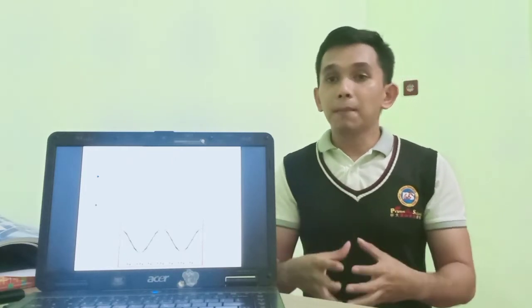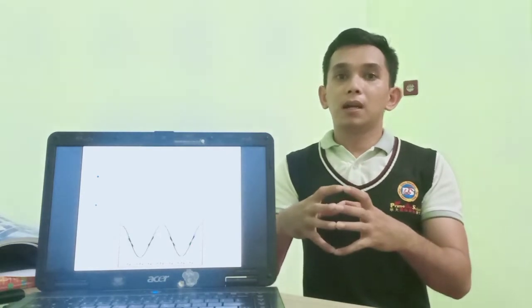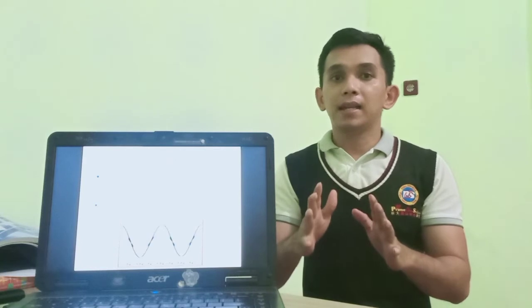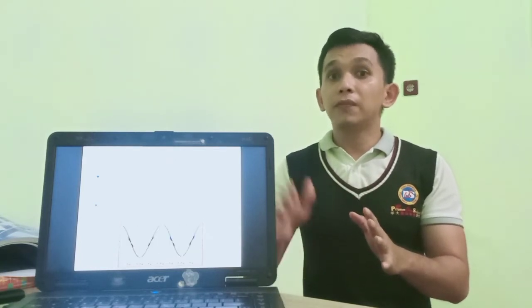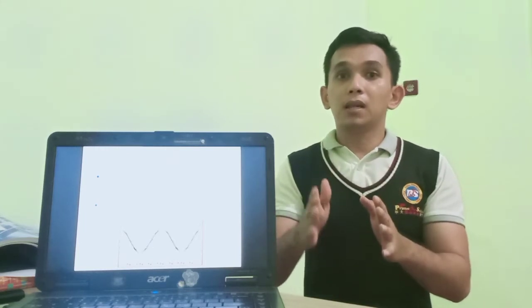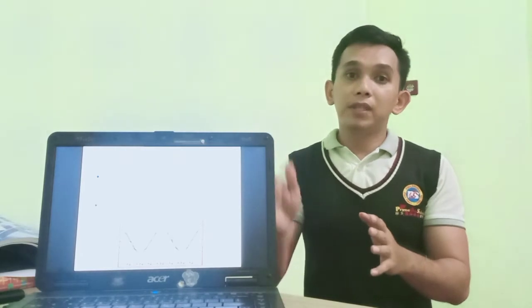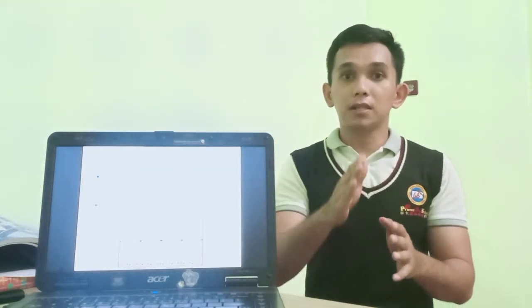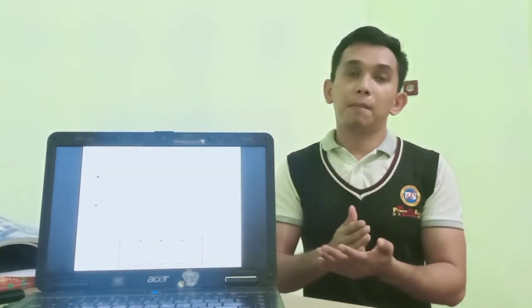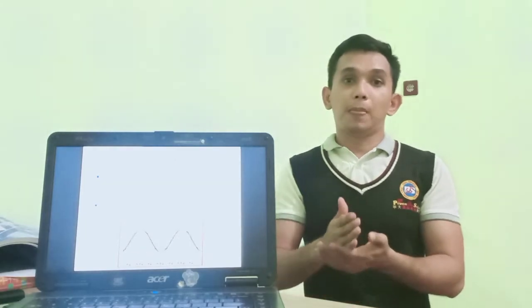For example, a bridge. If a bridge is being blown by the wind and it reaches its natural frequency when it's moving, then the bridge will form a standing or stationary wave. If this keeps occurring, then the bridge might fall, because it has already reached the natural frequency.